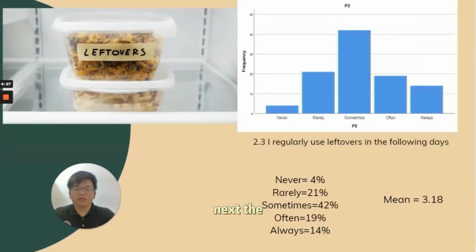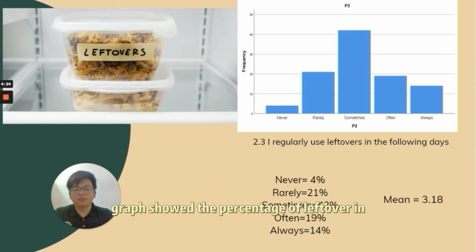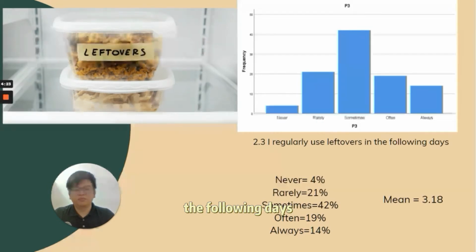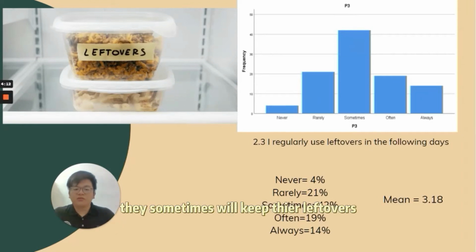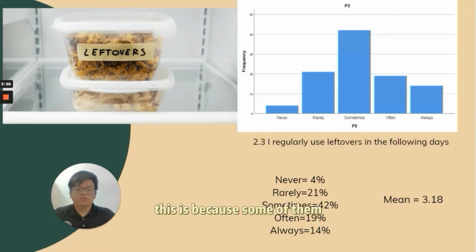Next, the graph shows the percentage of leftovers kept for the following days. The mean data is 3.18. Most respondents sometimes will keep their leftovers. This is because some of them don't want to waste their leftovers.